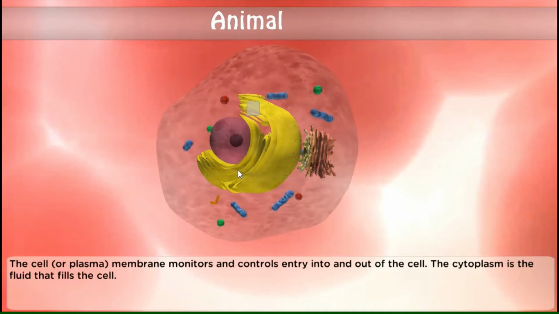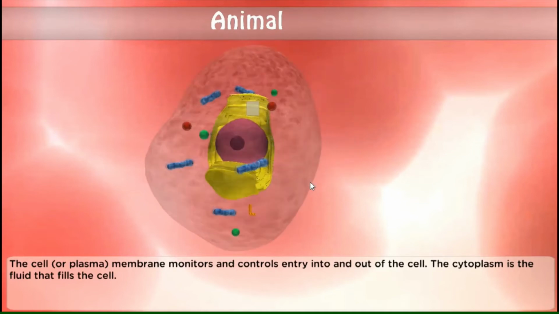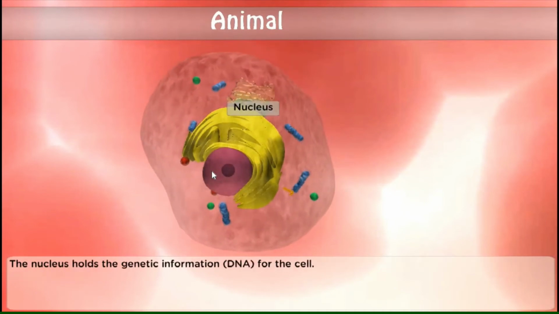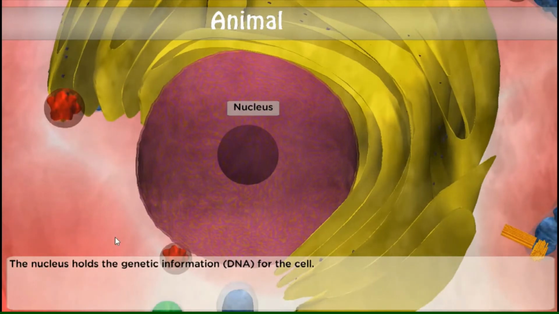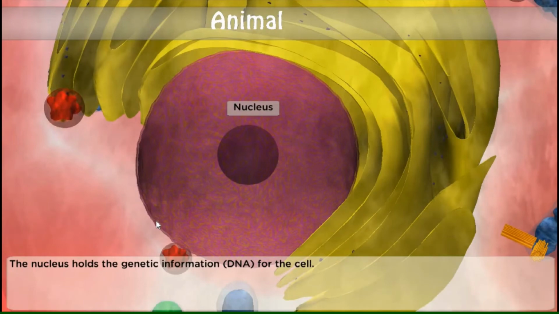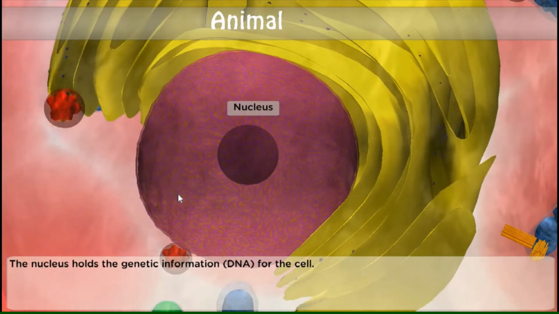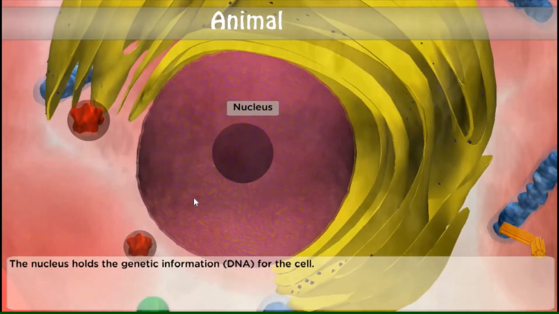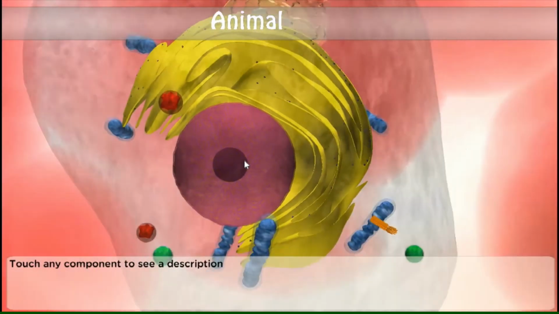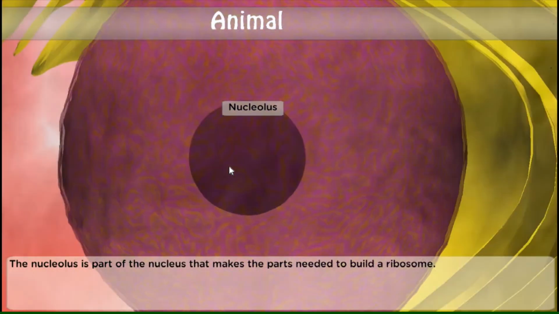Okay. Next is the nucleus. Okay, so the nucleus holds the genetic information or DNA for the cell. So ito yung genetic information, yung parang yellowish. Okay? And then, inside the nucleus, nandun yung nucleolus. The nucleolus is the part of the nucleus that makes the parts needed to build a ribosome.